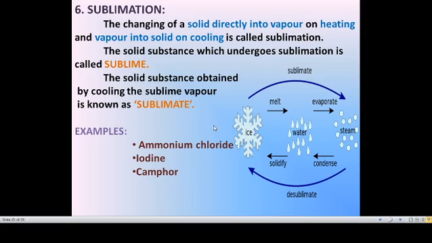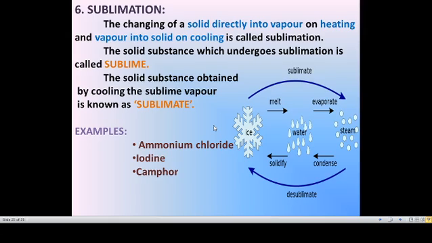The particular substance which undergoes sublimation is called the sublime, and the solid substance obtained by cooling the sublime vapor is known as the sublimate. I already said solid to vapor as well as vapor to solid.